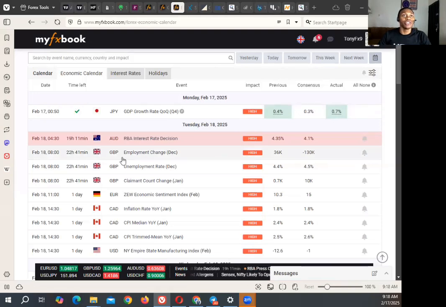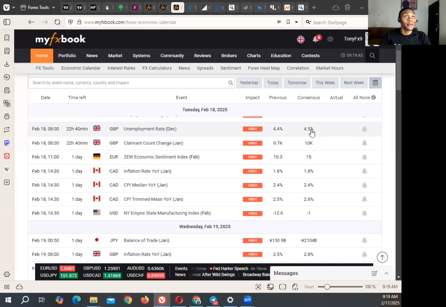Then early London session for GBP, we have employment changes, unemployment rates, and the claimant counts change. One that is way more high impact is this unemployment rate. If it is exactly 4.5%, then it's going to make Great Britain pound to be weak, and then we're going to expect sell.